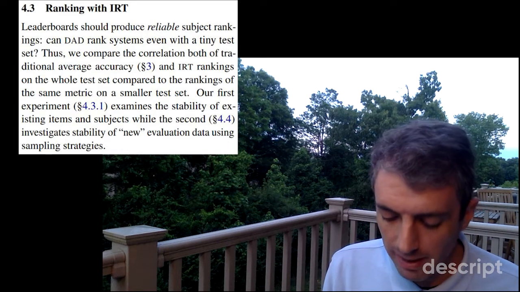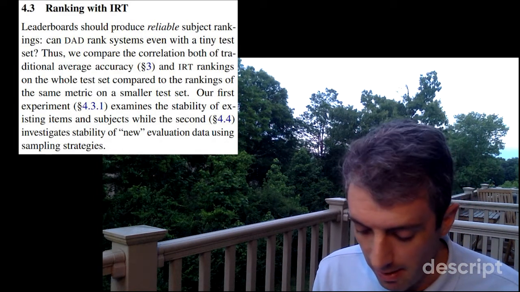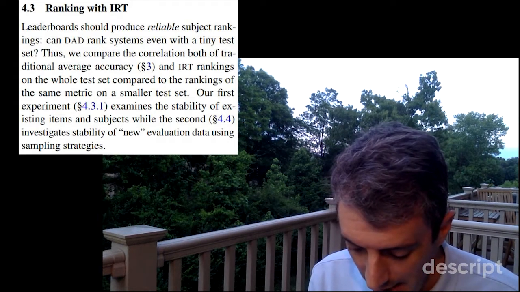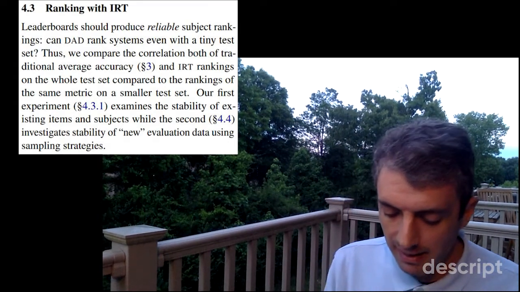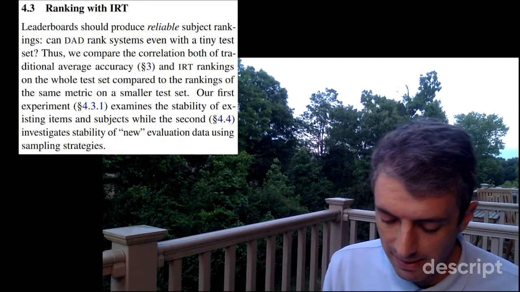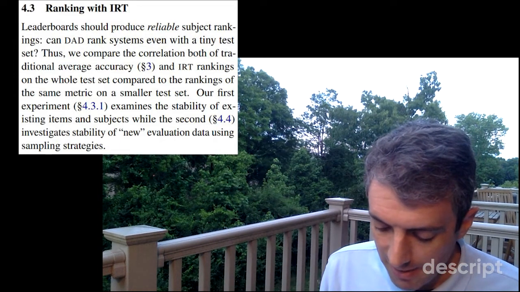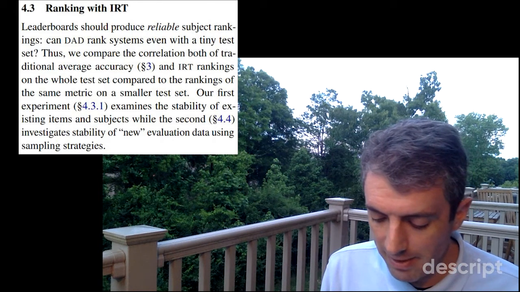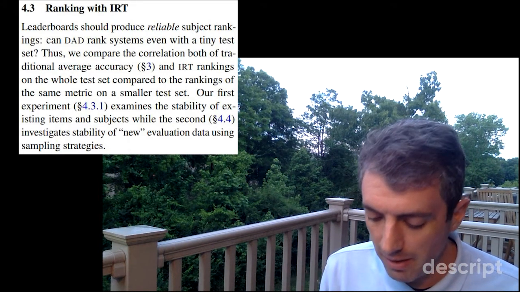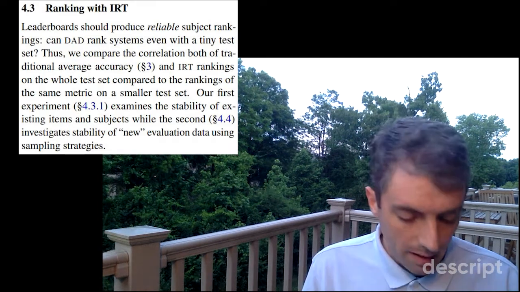Thus, we compare the correlation of both traditional average accuracy and IRT rankings on the whole test set compared to the rankings of the same metric on a smaller test set. Our first experiment examines the stability of existing items and subjects, while the second investigates the stability of new evaluation data using sampling strategies. Figure 3.